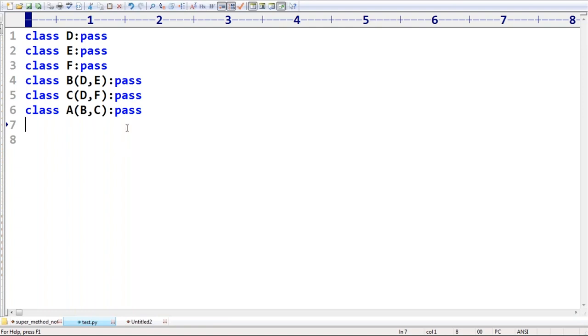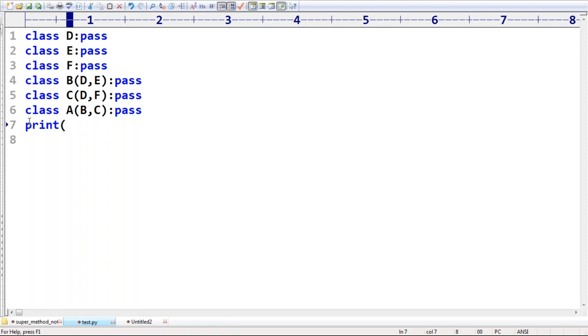Simple. Define the M1 method inside every class. Create an object of A, and then you can call that M1 method. Correct? I want to check the method resolution order. So first it will search in the A class. If it is not available there, then you are not required to go further. Just print it.